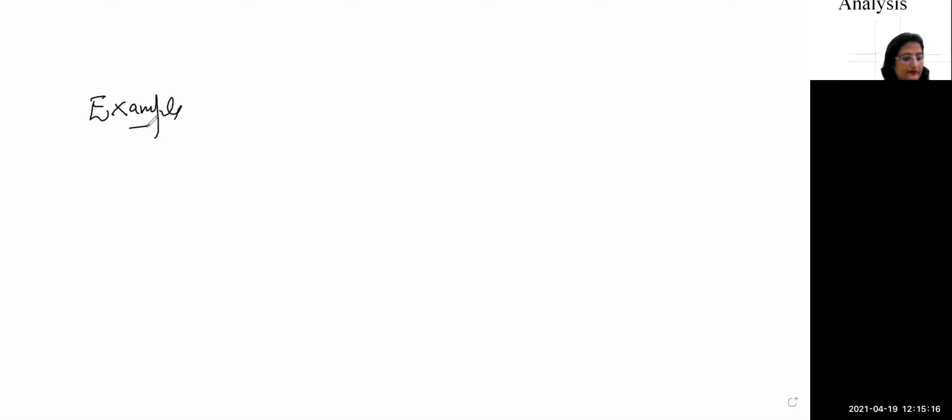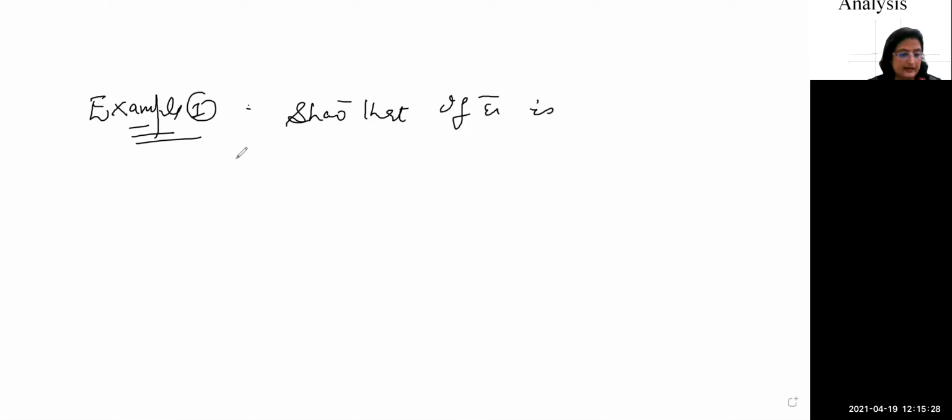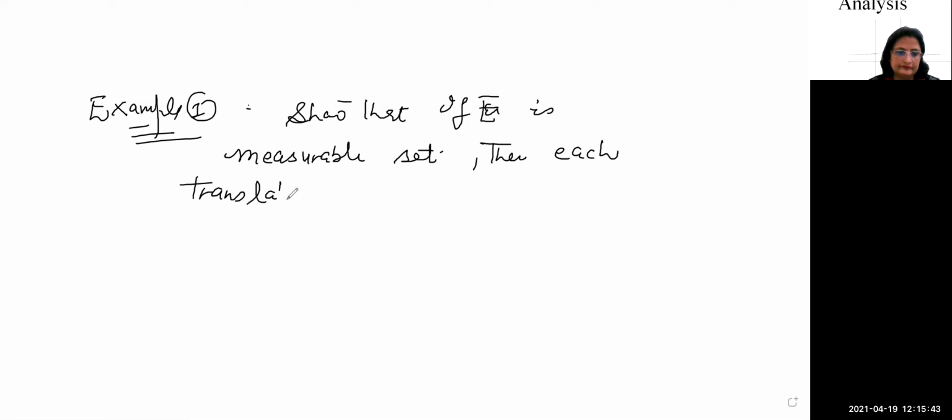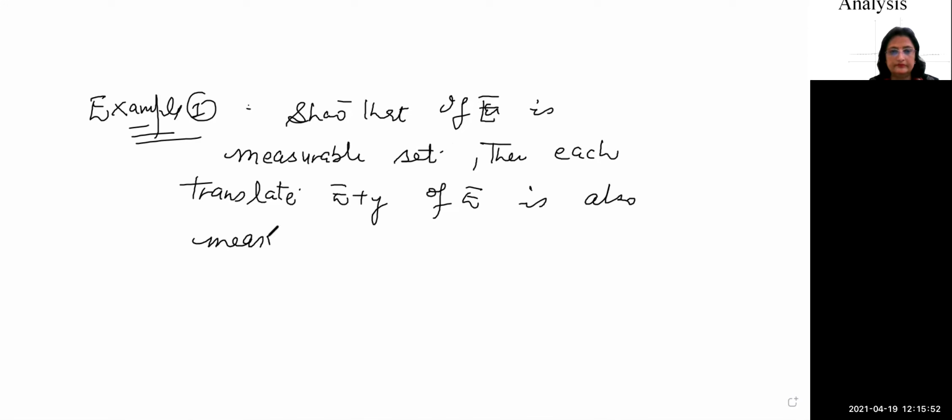Now the first example we will do: show that if E is a measurable set, then each translate E plus y of E is also measurable, and the measure of E plus y is equal to the measure of E.